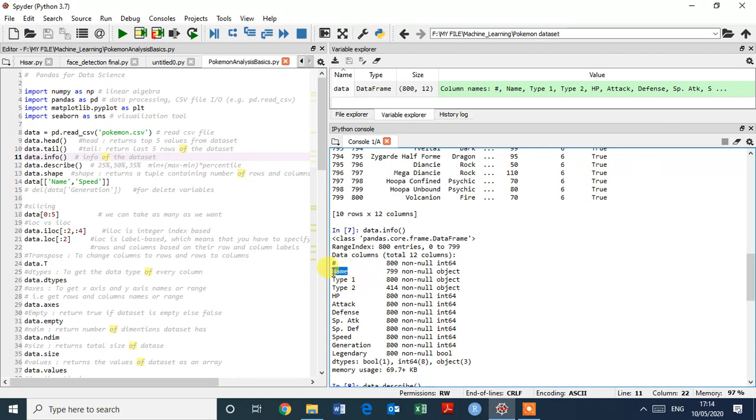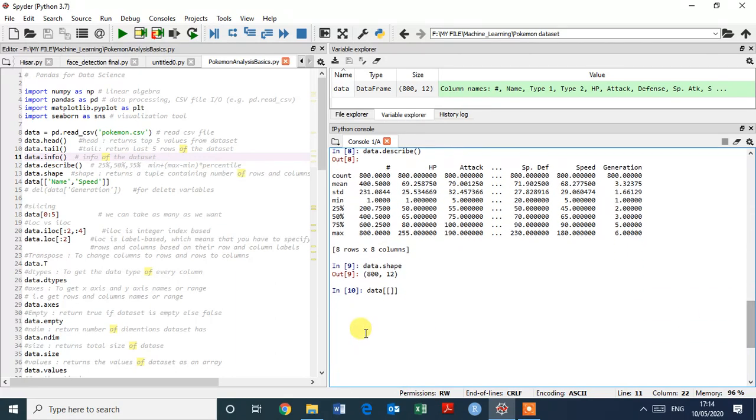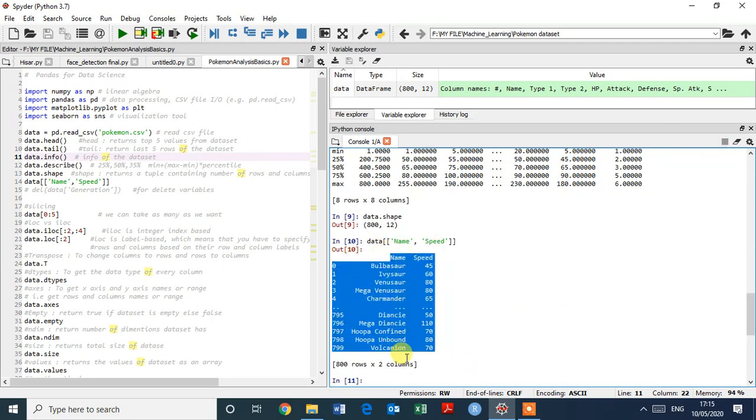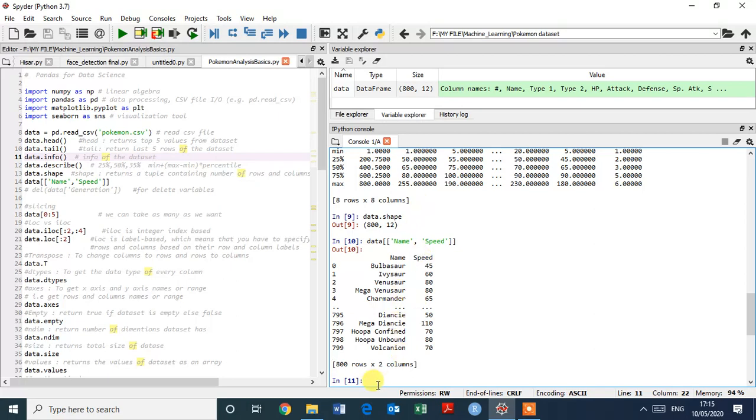We need the name and speed. Randomly we can take. Yeah, we are giving name and speed, and enter. That's great. So here are two variables, name and speed.